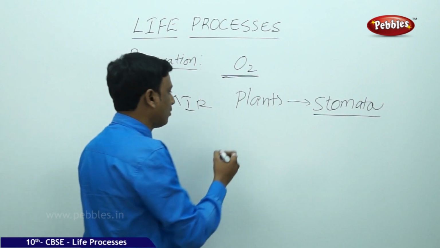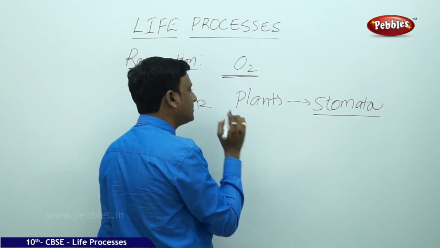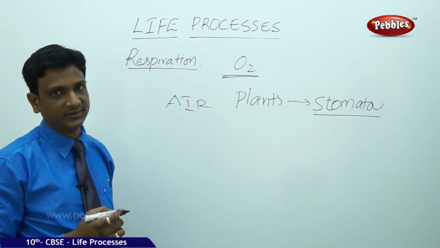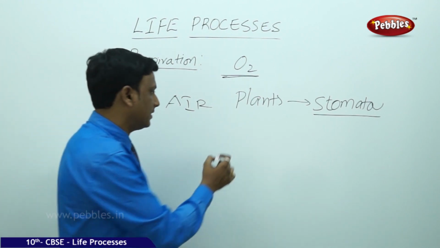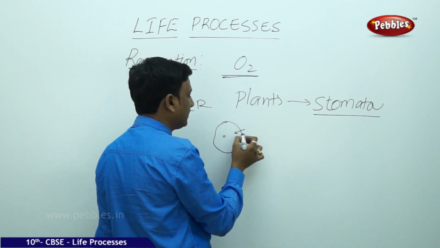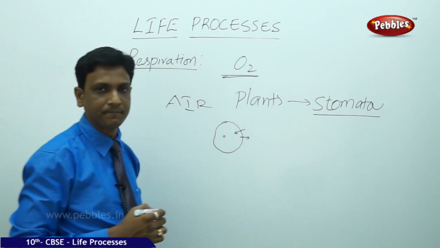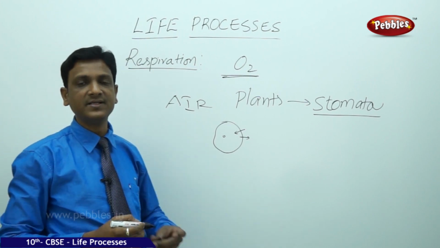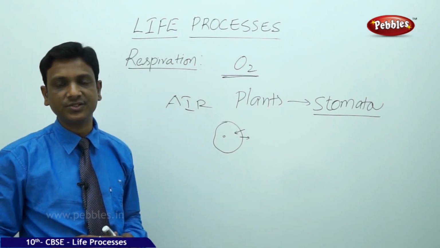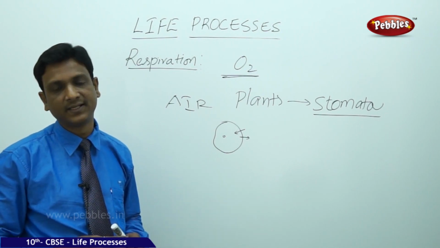Whereas if you see the microorganisms, unicellular organisms, how do they get oxygen? They get the oxygen by simple diffusion. Their bodies are very simple and the oxygen present in the atmosphere can easily diffuse into their bodies. But multicellular organisms have well-developed structures to absorb the oxygen from the air.